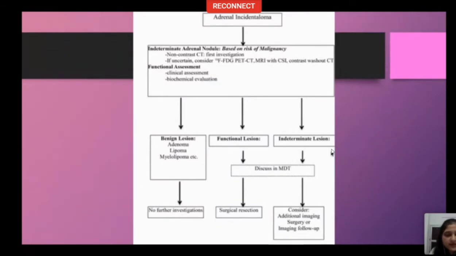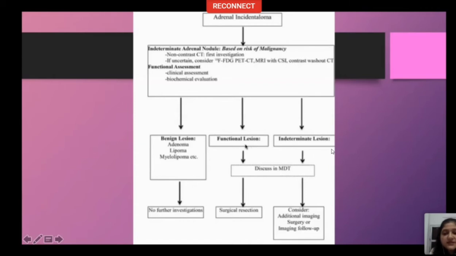Till now, whatever we have read, I will summarize. On imaging, I saw an adrenal incidentaloma. I did a non-contrast CT as the first investigation. If I am certain that it's an adrenal adenoma, I may only do clinical assessment and biochemical evaluation for hormonal activity. If I am not confident, I will do FDG PET, MRI, chemical shift imaging, and contrast adrenal protocol CT. If it's a benign lesion like adenoma, lipoma, or myelolipoma, and I'm confirmed that there is no hormonal activity, no further investigations have to be done.